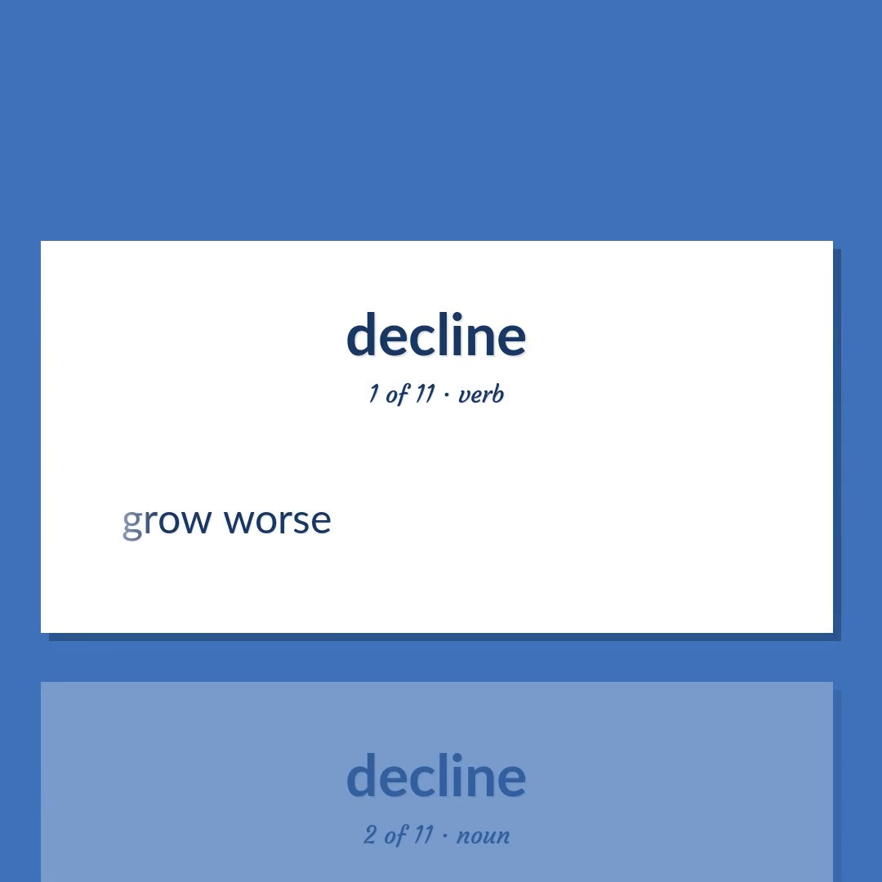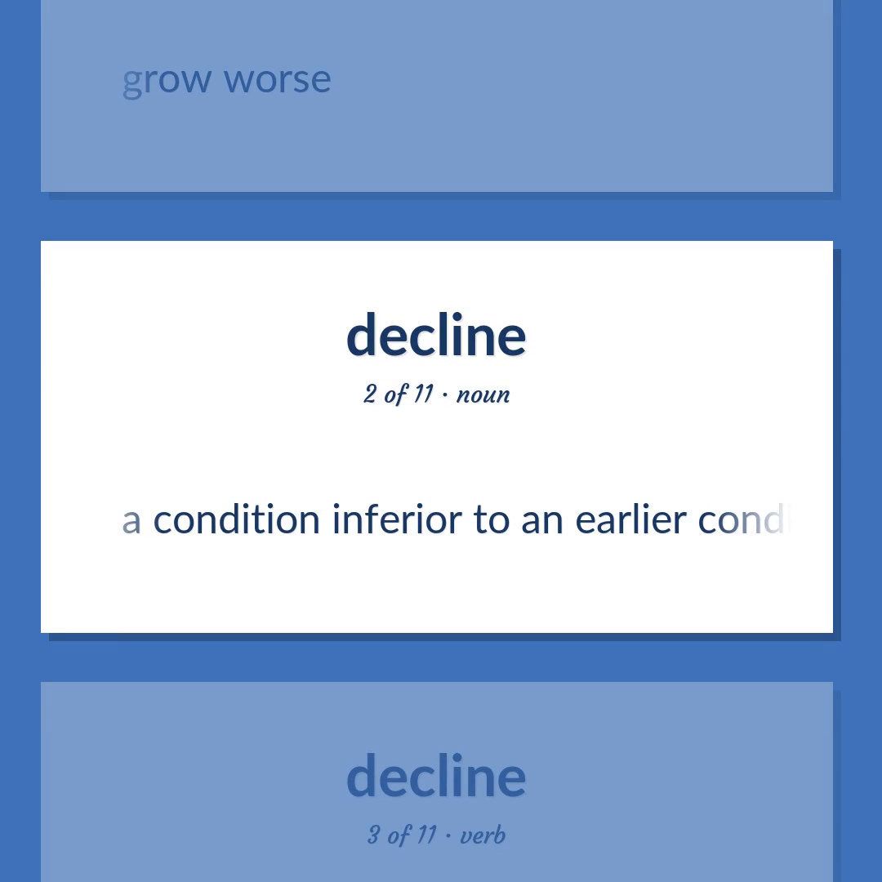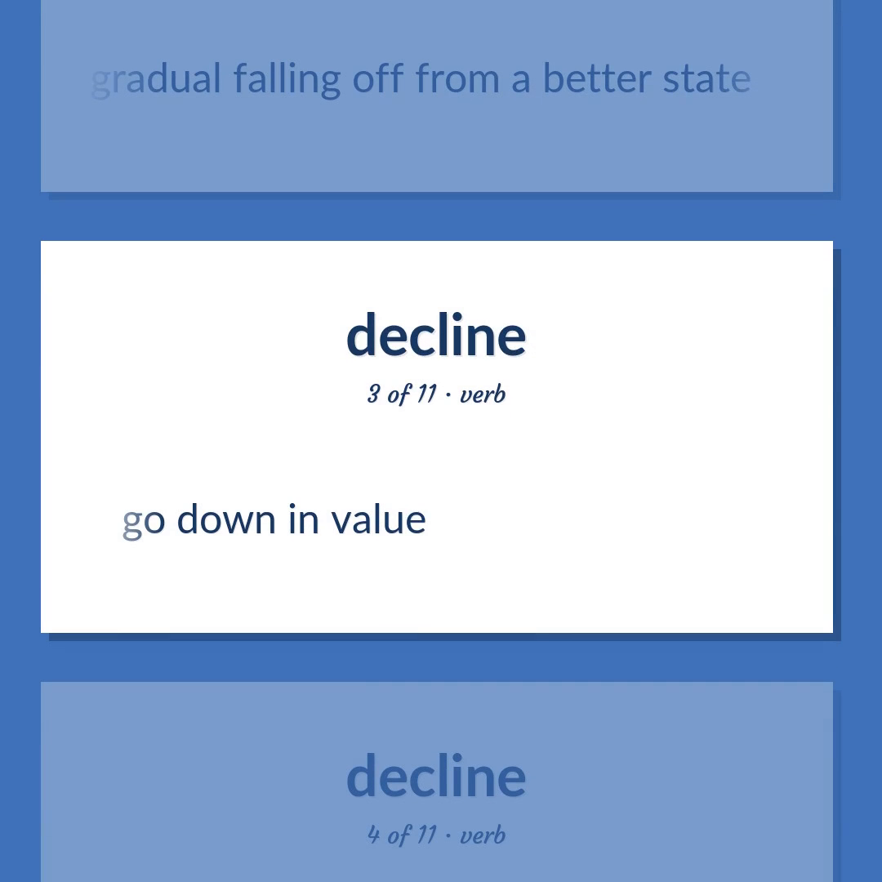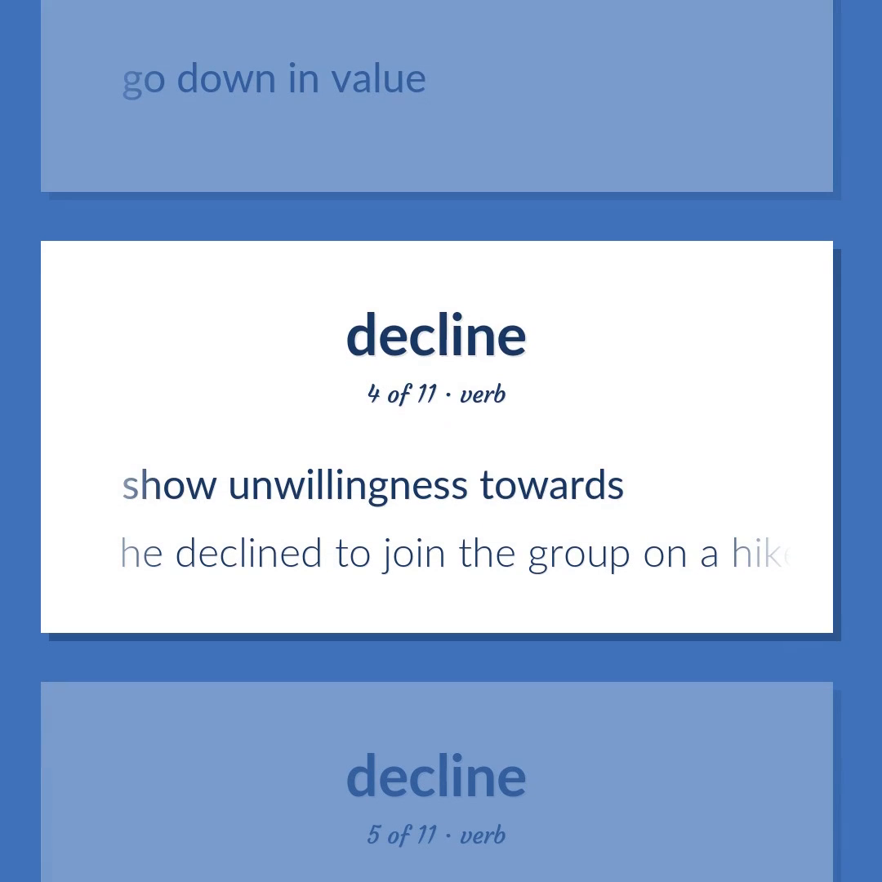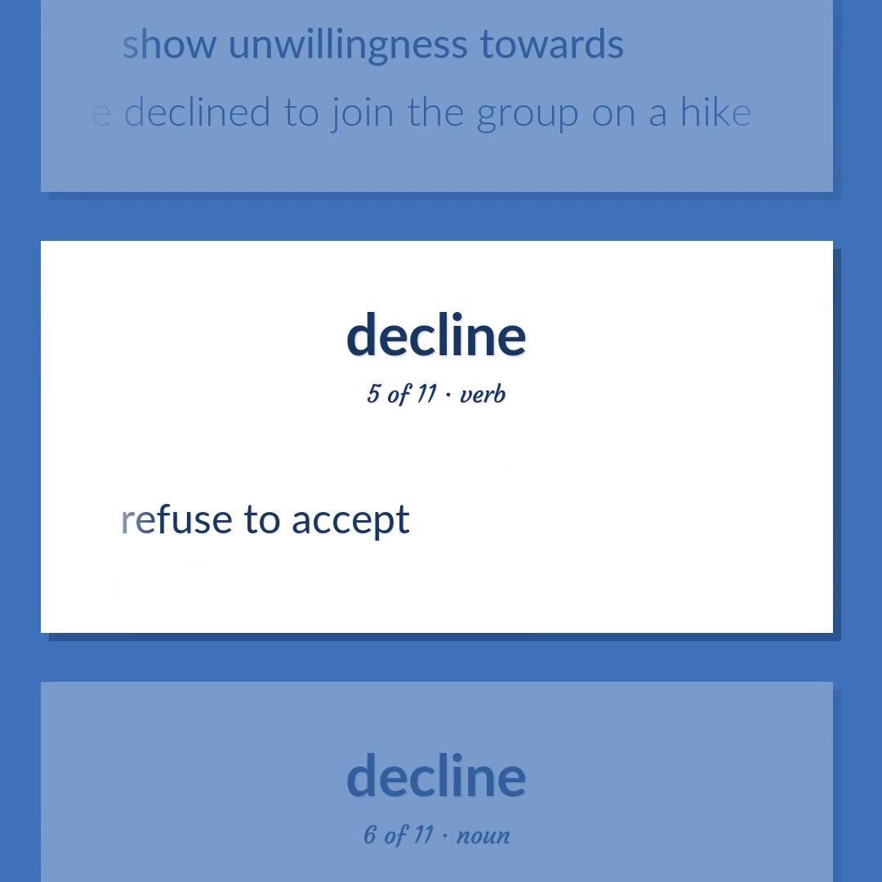Grow worse. A condition inferior to an earlier condition, a gradual falling off from a better state. Go down in value. Show unwillingness towards. He declined to join the group on a hike. Refuse to accept.